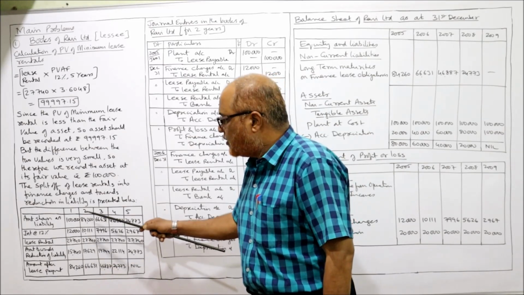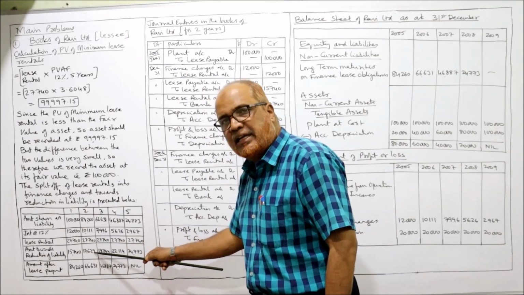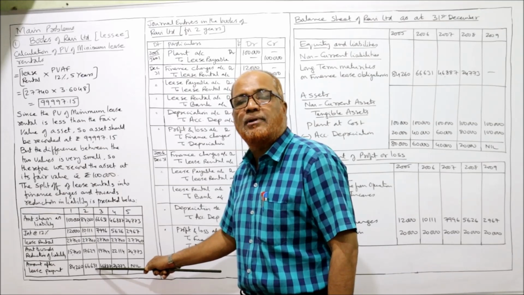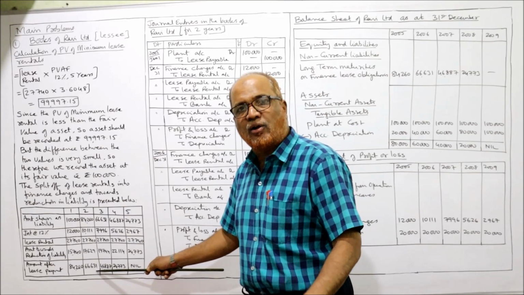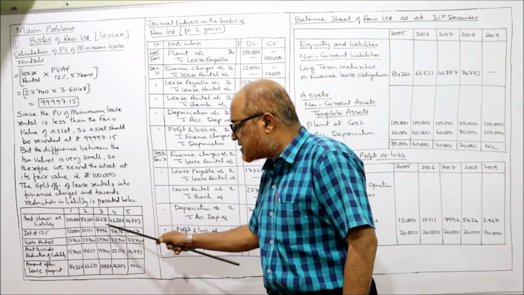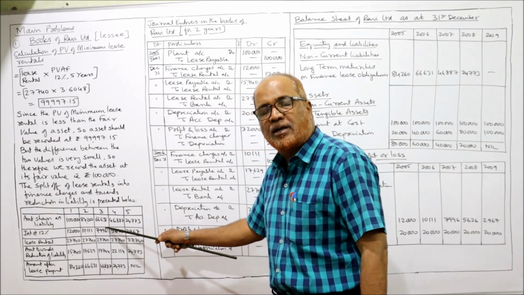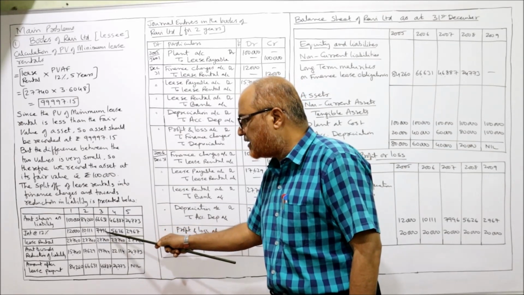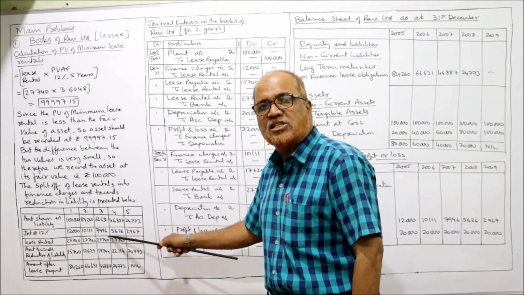Now closing balance. Opening balance 84,260 minus 17,629. The remaining balance 66,631. This is the closing liability at the end of the second year. Now this will become opening for the third year. This 66,631 will become opening of the third year. Again calculate 12%. 12% of 66,631, you will get 7,996. This is the interest charges for the third year.